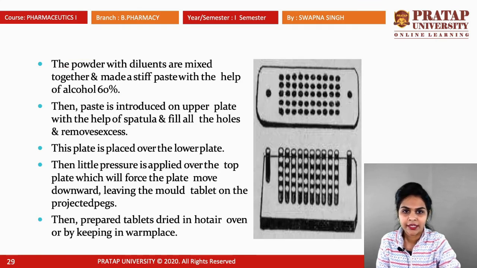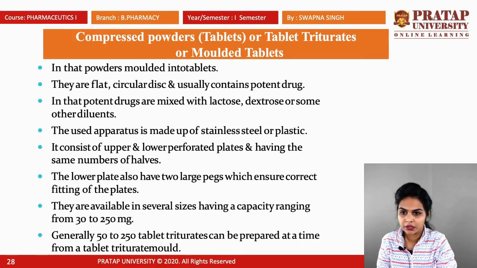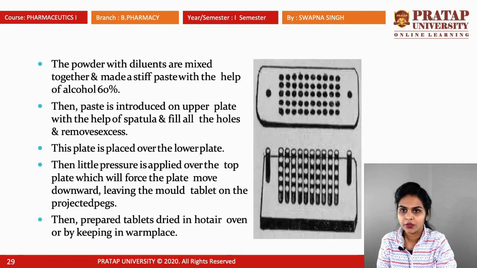So this is the diagram of the apparatus for the preparation of tablet triturate. The powder with diluent is mixed together and made into a stiff paste with the help of 60% alcohol. Firstly, we weigh the powder or the active pharmaceutical ingredients, then we add diluent and mix together and make a stiff paste with the help of 60% alcohol, and then the paste is introduced into the upper plate with the help of a spatula to fill all the holes and remove the excess.